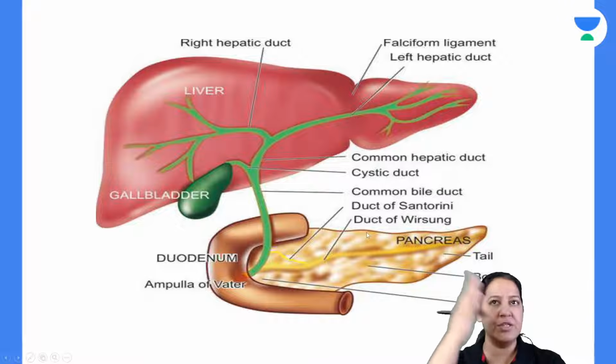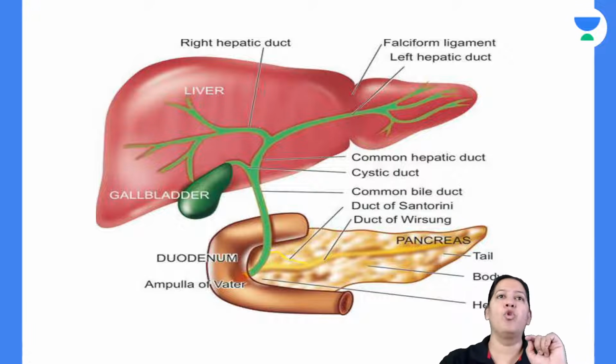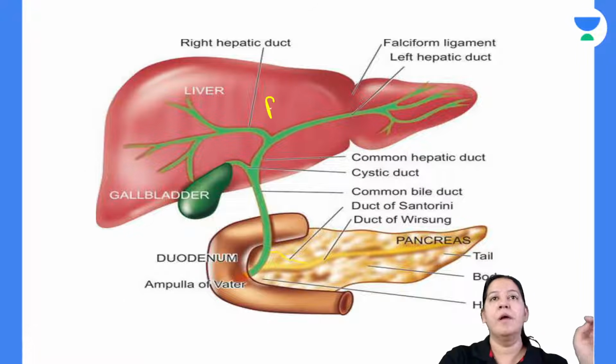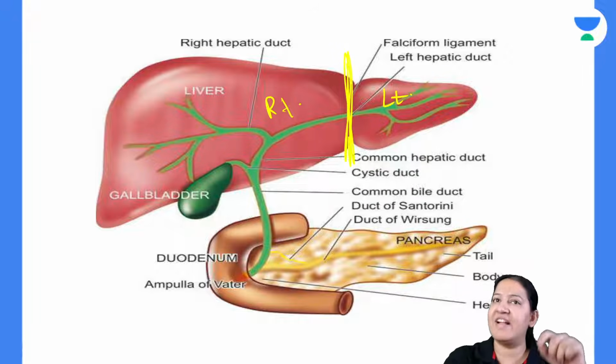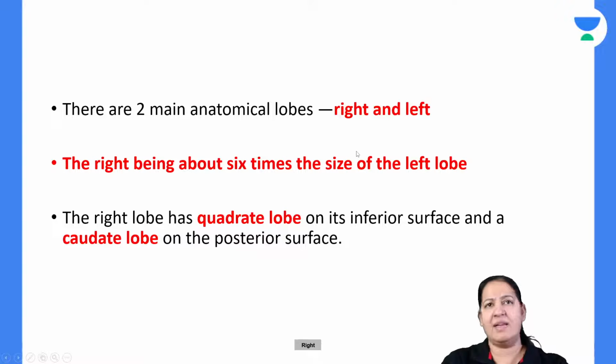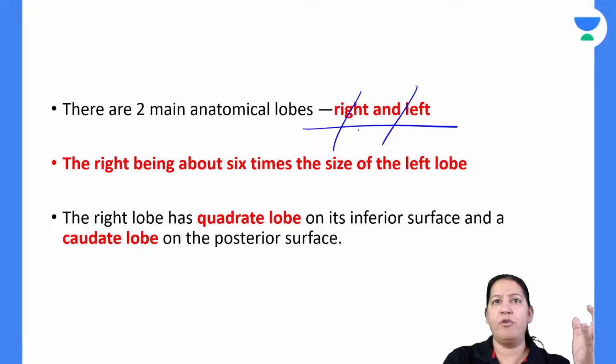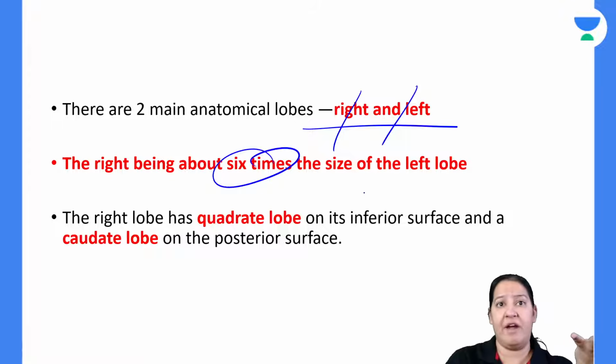We know liver is the largest organ in human body. Liver has two lobes. So this is the right lobe of the liver. This is the left lobe of the liver. The two lobes of the liver are separated by falciform ligament. So that is normal liver, right lobe, left lobe. Right lobe is 6 times larger as compared to left lobe, right?